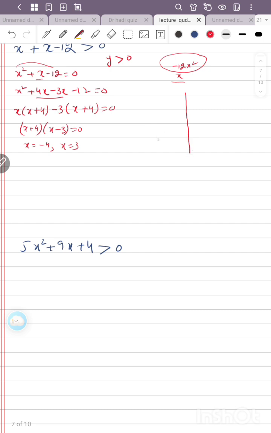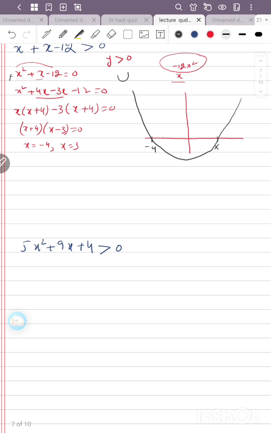This is the graph. Now what are the points? One point is 3 on the x-axis, and the second point is minus 4. We make the graph here, and because the x square coefficient is positive, our graph will be U shape. So it will be going down and going up. That's our graph. Okay.